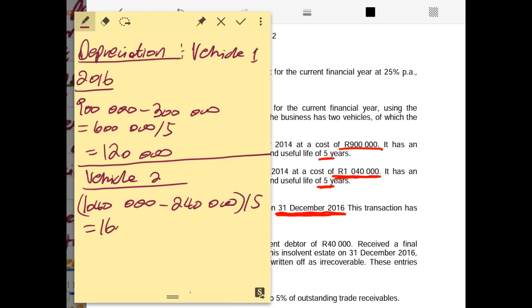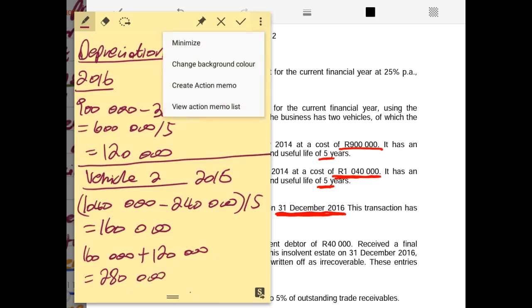Therefore, now that will be the depreciation for vehicle 2 for the year 2016. So now it means the total depreciation for our vehicles will be 160,000 rands plus 120,000 rands. That will give us an amount of 280,000 rands total depreciation for both vehicles.